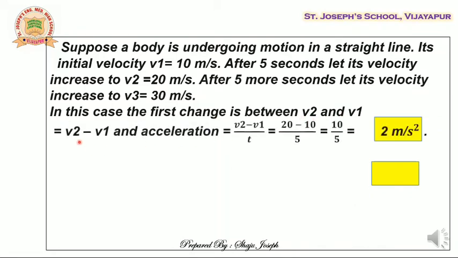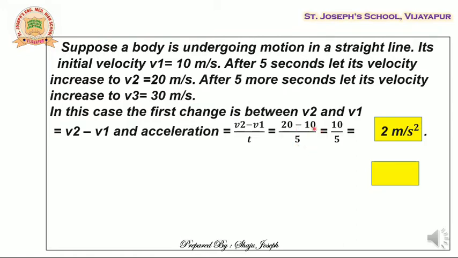The change is v2 minus v1, that is 20 minus 10, right? 20 meter per second minus 10 meter per second. And how do you calculate the acceleration? The acceleration is calculated by change in velocity divided by time. Change in velocity is 20, the final velocity, minus 10, the initial velocity, divided by time taken, which is 5 seconds.